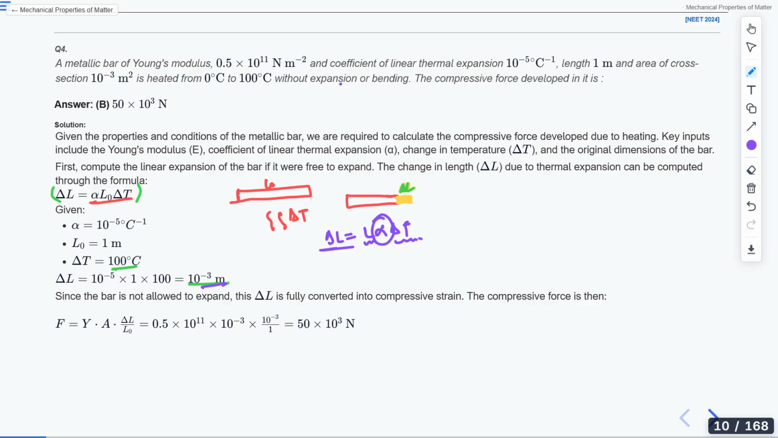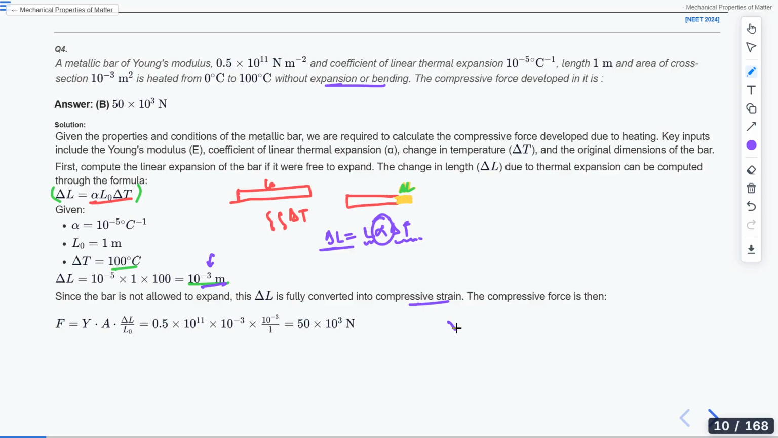But in the question it says that without expansion or bending. So what we can say is that delta L is fully converted into compressive strain. Then how will the compressive force be given? So this is converted into compressive strain.